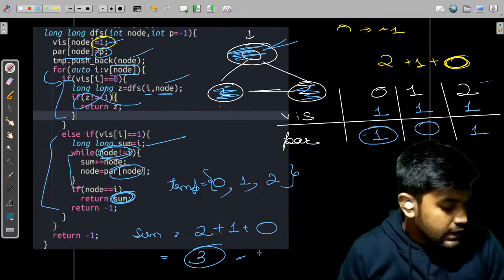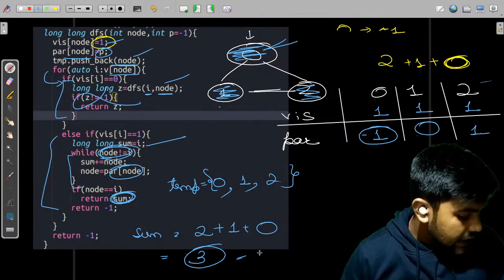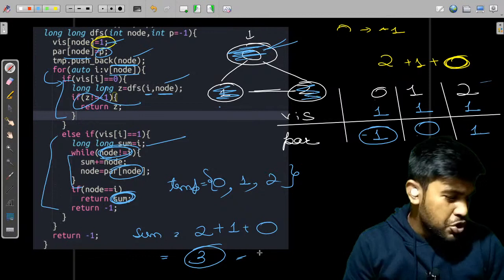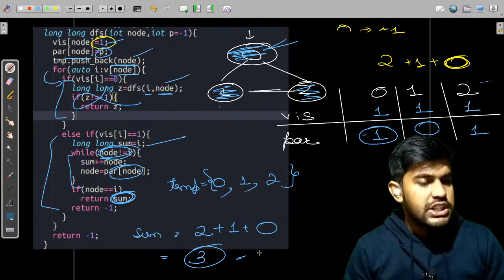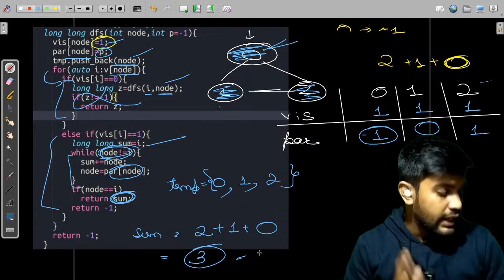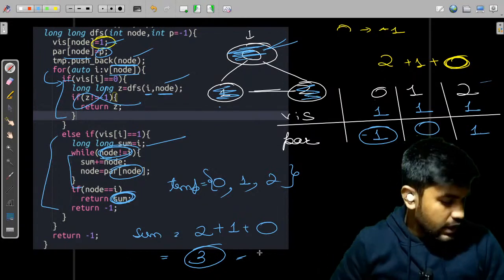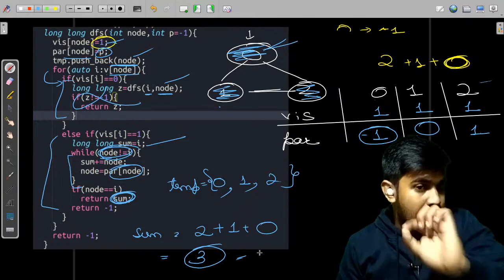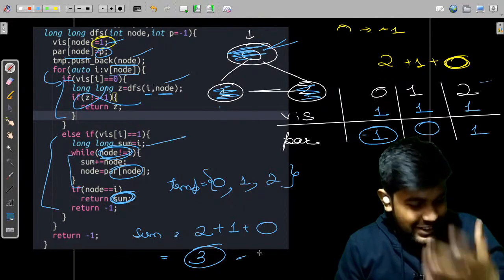We can solve this by using DSU. Yes, you can solve this using DSU. Can I solve this after learning disjoint set? No, disjoint set learning is not important. Learning is not required. You just need to have a good hold over graphs and DFS. That is enough. Just learn about what is this parent and node, how to find a loop in a graph.